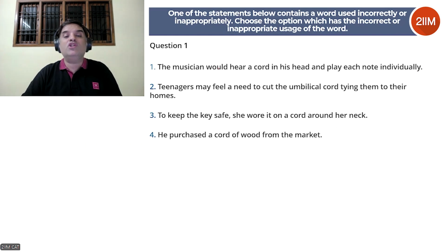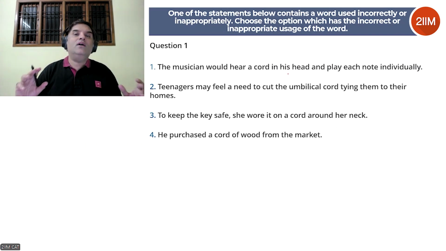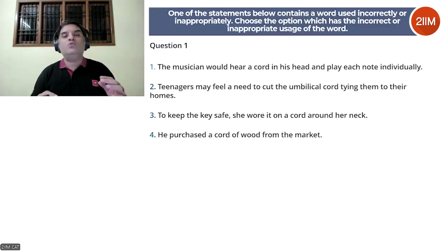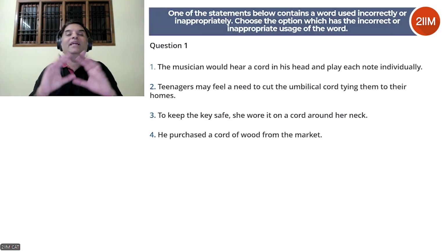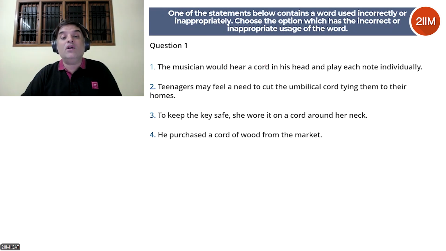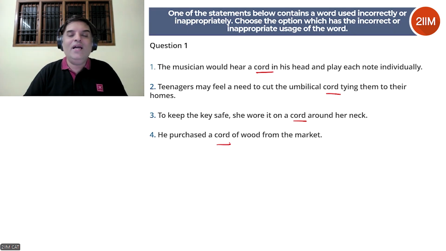Option 1 says the musician would hear a chord in his head and play each note individually. Now see, in these four options, typically there will be a common word. So first what you should do is quickly scan the four options and identify that common word. And then you'll know what word you need to focus on. Option 2: Teenagers may feel a need to cut the umbilical cord. So now we know that cord and chord are the common word. Similarly, you'll see there is a cord here and there is cord here. So this is the word that we have to focus on. And one of the options will use cord incorrectly. So let's look at that.